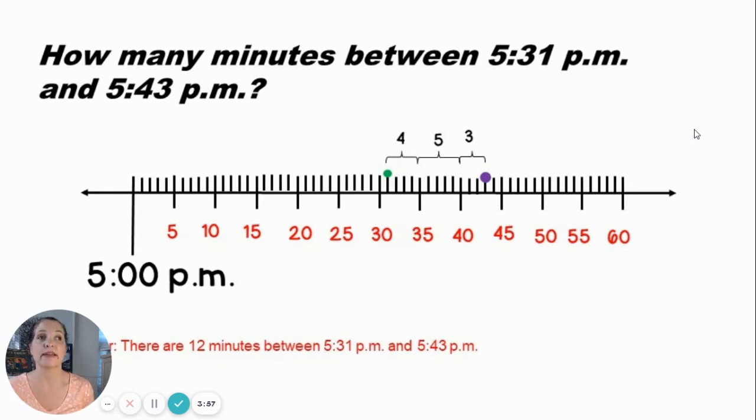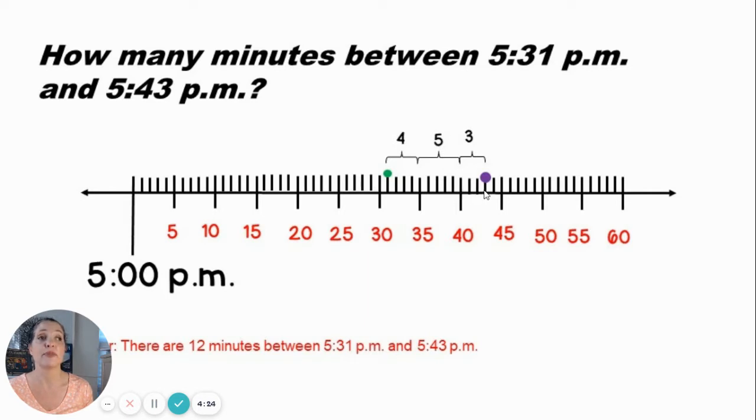Here's another way to look at it. Starting at 5:31, we can count up 4 to get to the next 5. So there's 1, 2, 3, 4. See the 4 in the bracket? Now, instead of counting 5, I just know that it's a 5-minute interval. So I know this whole thing right here between 5:35 and 5:40 is 5 minutes. So I'll put a 5 there.